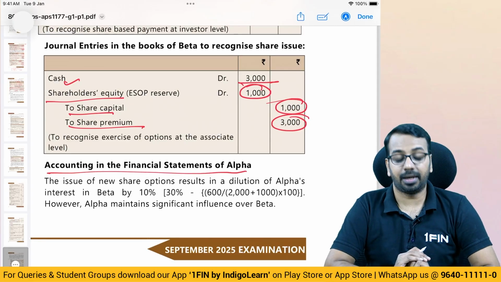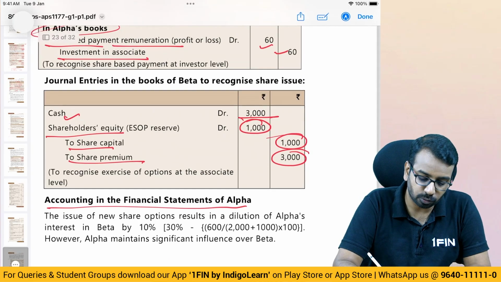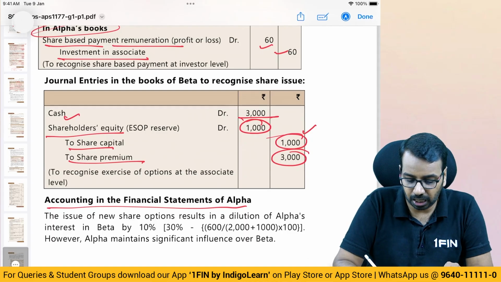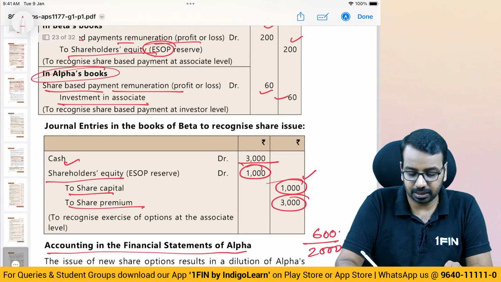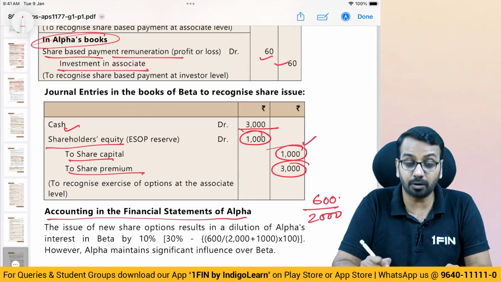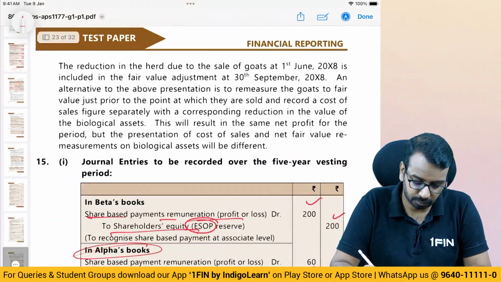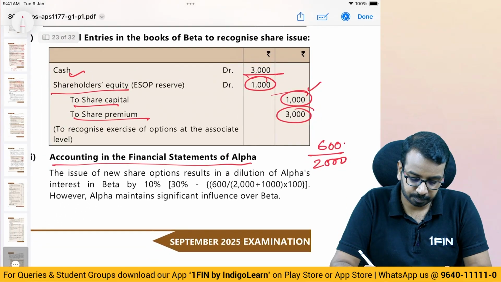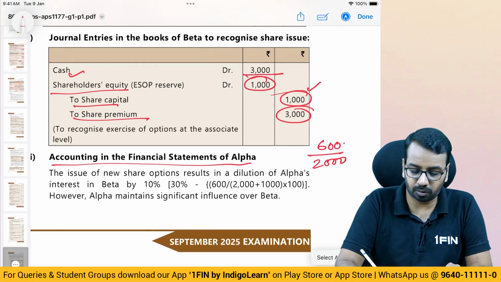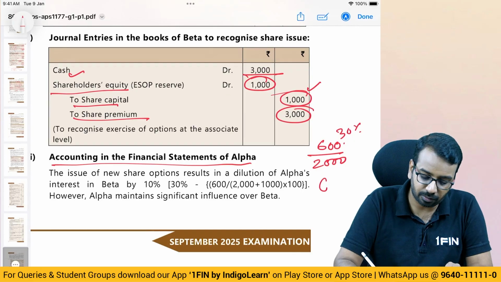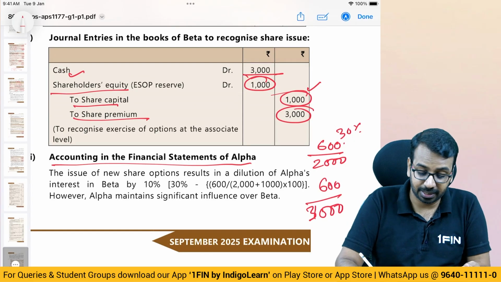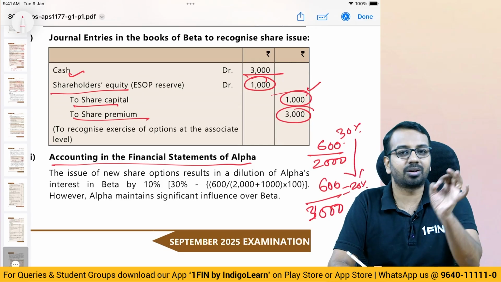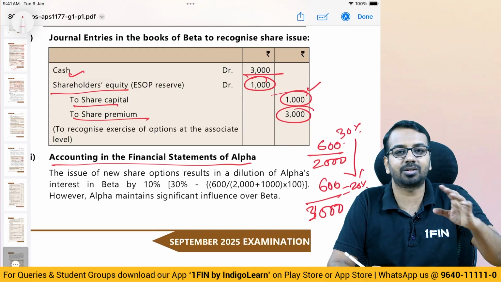Now what happens for Alpha is, you now have suddenly 1,000 new shareholders. See, earlier Alpha was holding 600 shares out of 2,000, so they were holding 30%. Now they hold 600 shares out of 3,000 because 1,000 new shares have come in. Now we hold only 20%. The stake has gone down by 10%. The share in net assets has gone down by 10%.